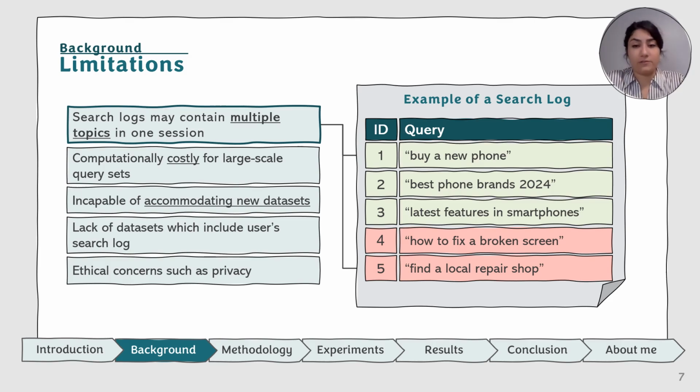So what is topic drift? Here's an example. A user is thinking about buying a new phone, so she typed in the query. Now she's looking for the brand's latest features, but suddenly maybe she saw an ad or she saw that the prices are too high, so she changed her query and now she's thinking about fixing her own phone, which is not related to the first query. That is what is called topic drift.